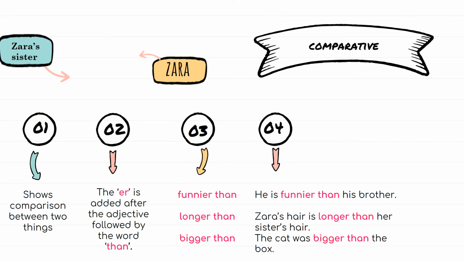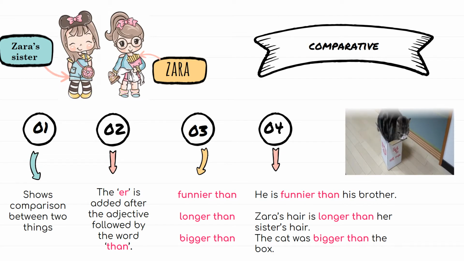Now, let us move on to comparative adjectives. A comparative adjective shows comparison between 2 things. Usually, "er" is added after the adjective, followed by the word "than". Example, he is funnier than his brother. Zara's hair is longer than her sister's hair. The cat was bigger than the box.